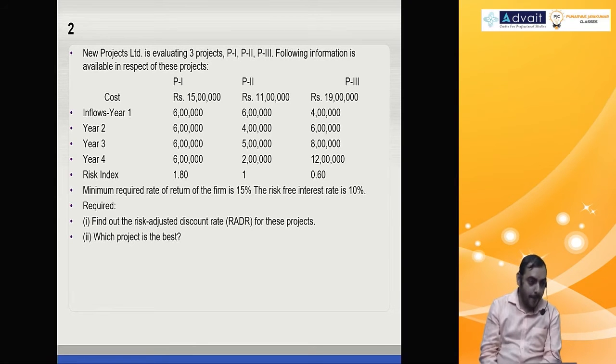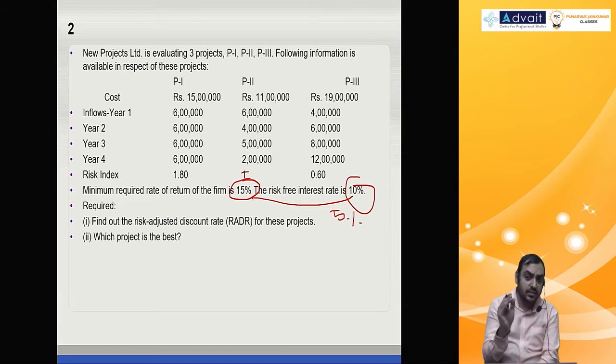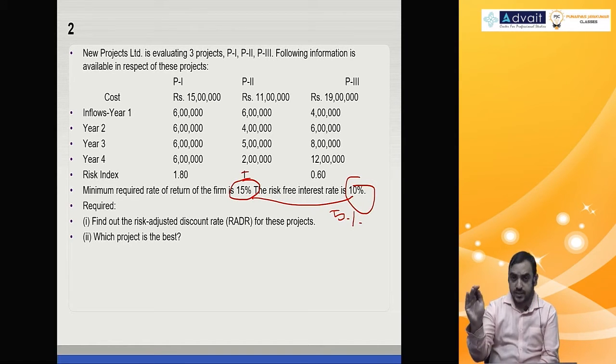Now look at the problem. Risk-free rate is 10%. Firm's required rate of return is 15. Why are they expecting 5% extra return over and above the risk-free rate? Because they are taking risk.